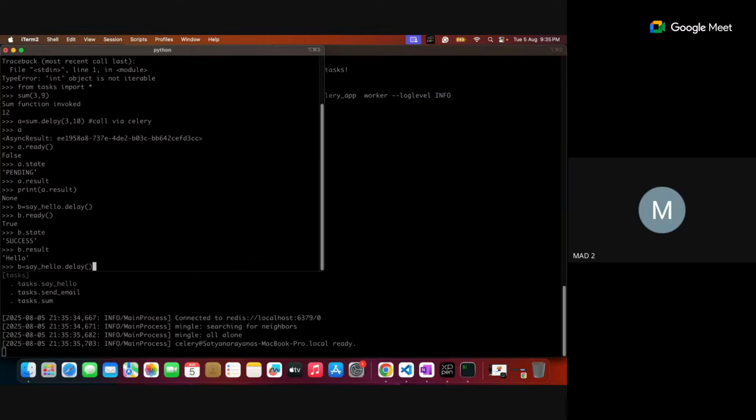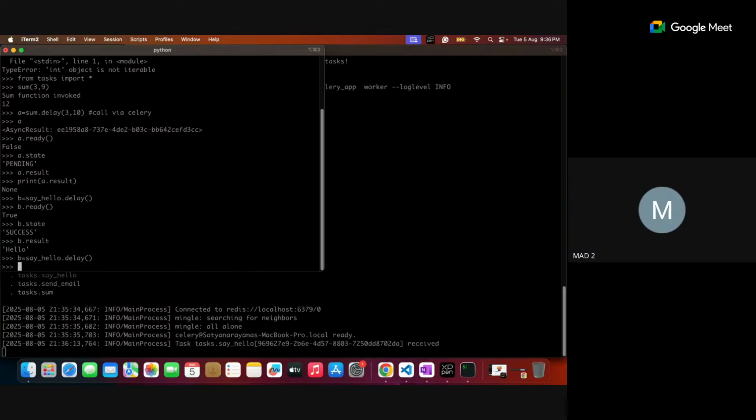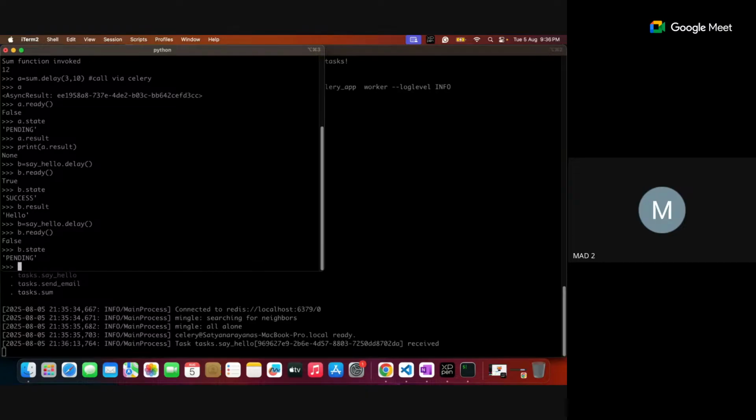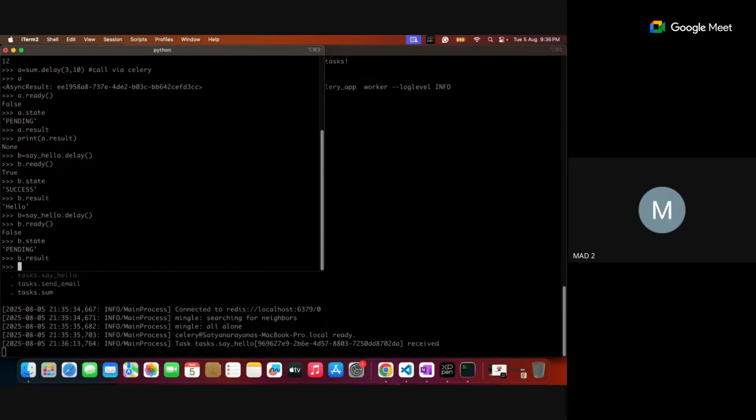Is it right? So before 15 seconds, if I try for ready, result, and state, we'll see what is happening. The task is dispatched. So b dot ready, just check it: false. b dot state: pending. b dot result: of course it is none.